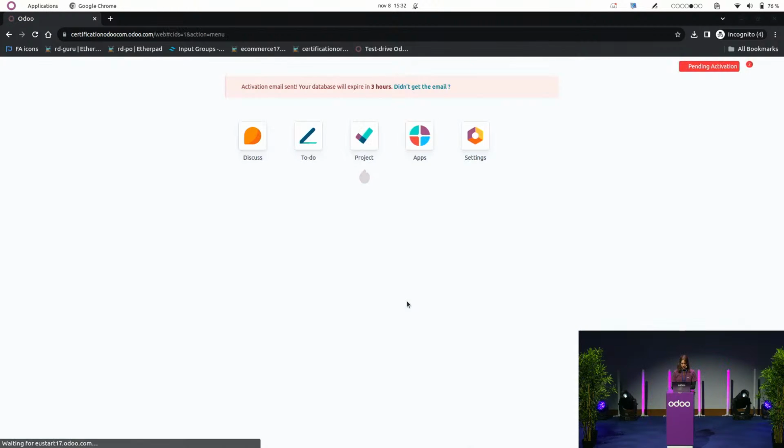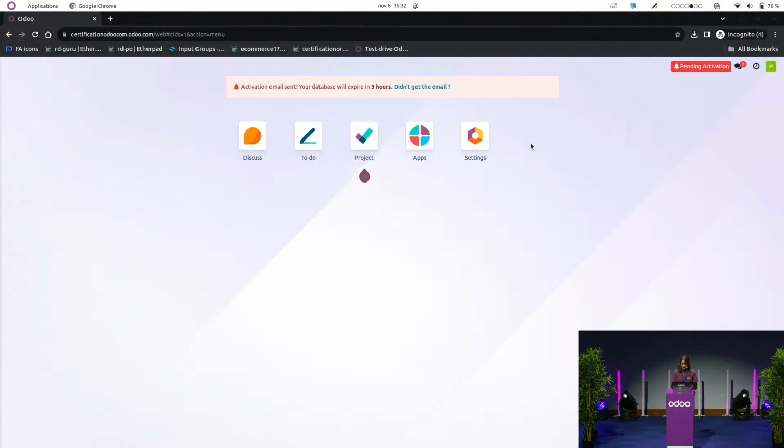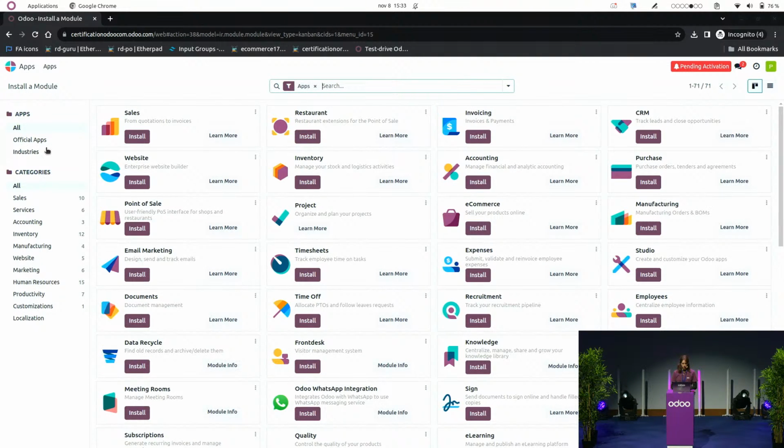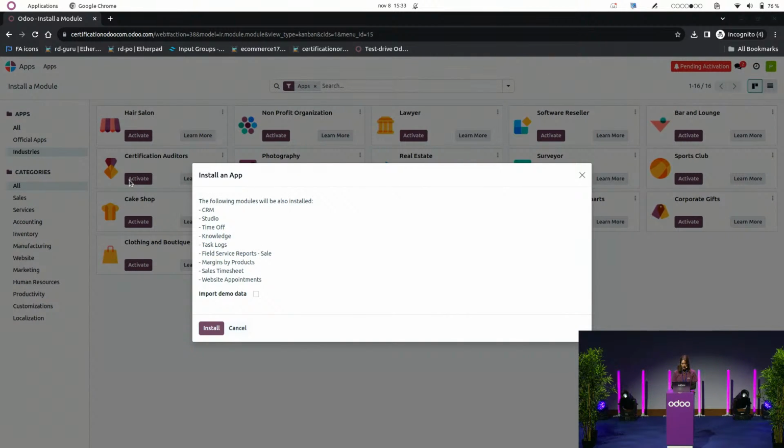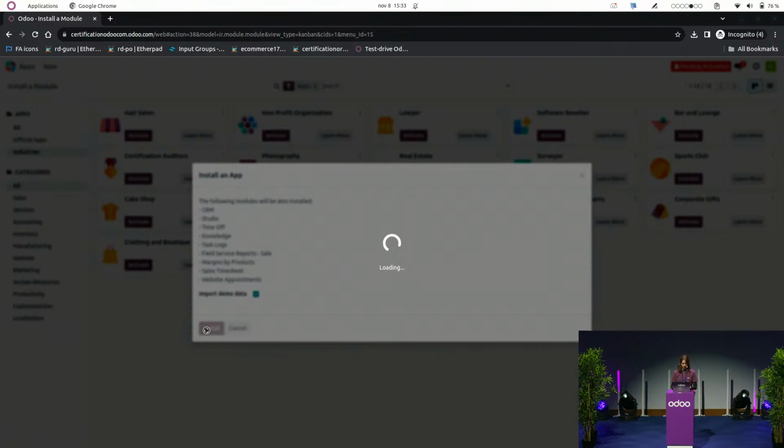And once that's done, you will see that I only have one application at the moment, and it's the project application that I installed. But you will see from the App Store of Odoo that you have a new section for industries. We have a bunch of them that are already available, but there will be more to come, so stay tuned. In my case, I'm going to activate my certification organism industry. And here, Odoo is going to tell me which modules will be automatically installed according to my business needs. So I have a bunch of applications, and I can also decide to import demo data, which I'm going to do in my case for this presentation.